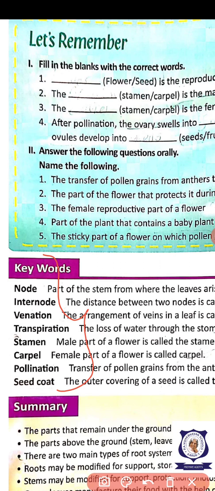I have given a PDF for you, the questions and answers, along with this class. Write them in your biology note, a separate note, and keep ready for study purpose. Whenever they announce a test in the school, at that time you go through all the questions and write the test nicely.